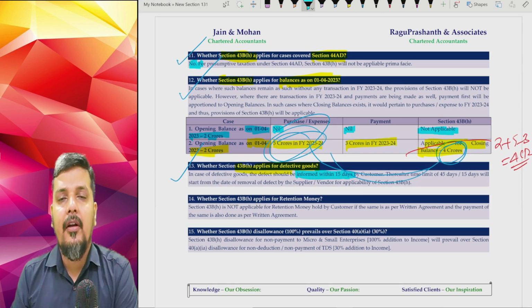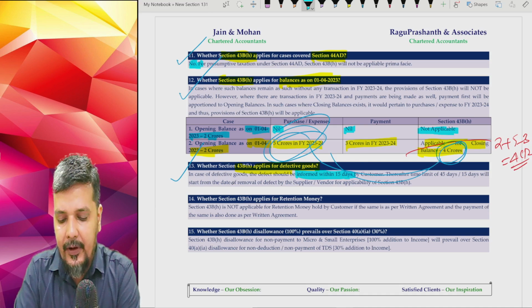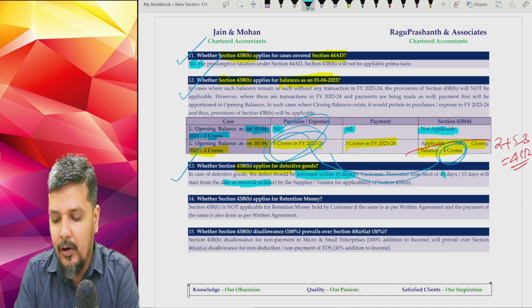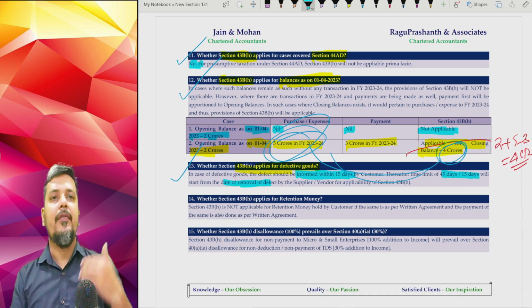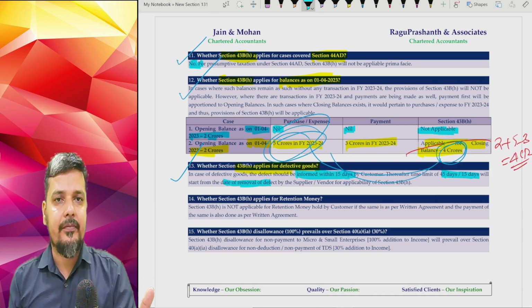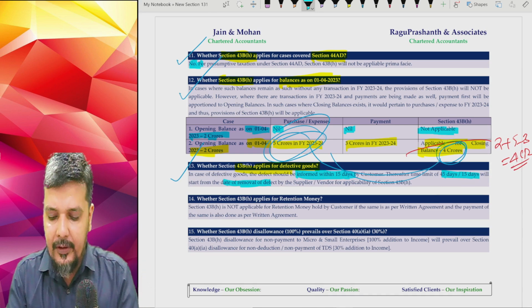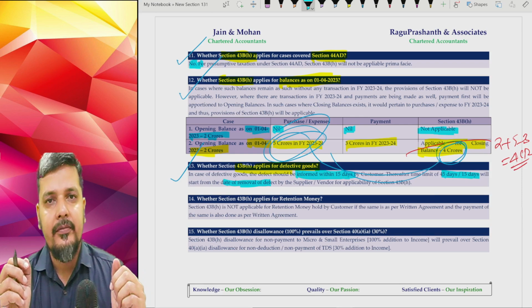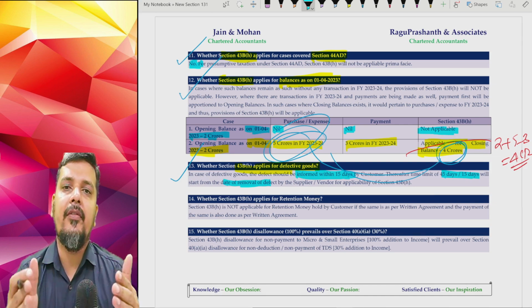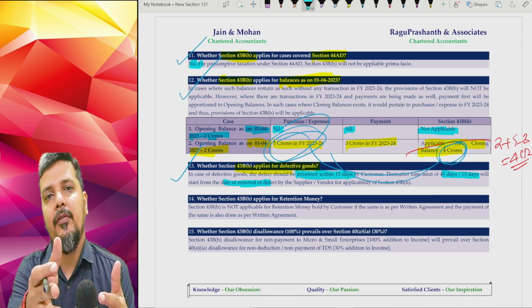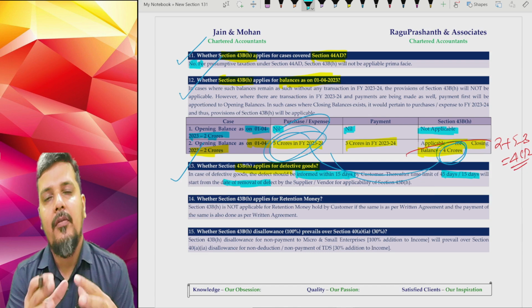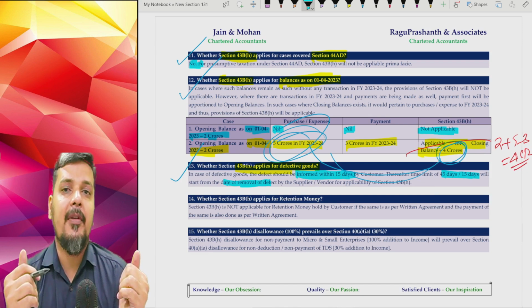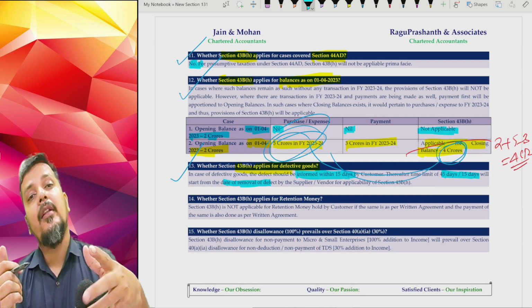Then only when the defect is rectified, from there your 45 days, 15 days will start. So if there is a defect, make sure that you intimate that defect within 15 days to your vendor or supplier in writing. In that case, 45 days, 15 days will not be counted from the date of acceptance. 45 days or 15 days for payment as per MSME Act will be counted